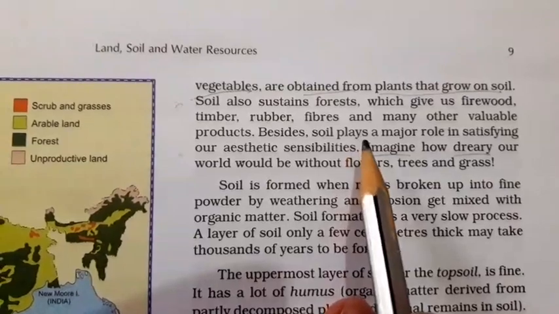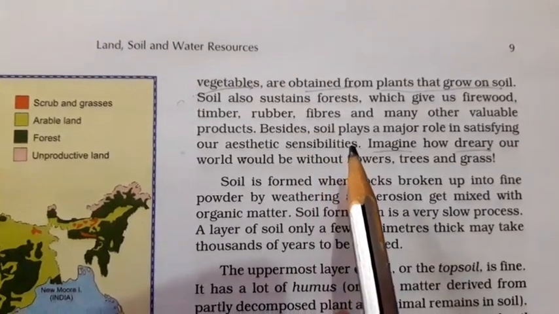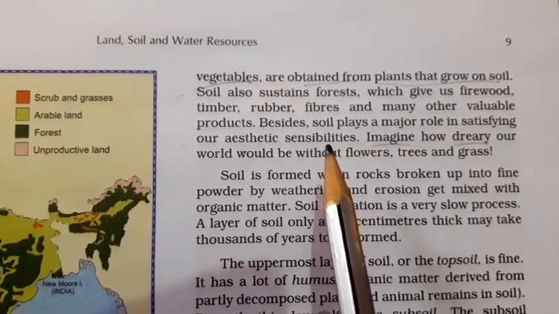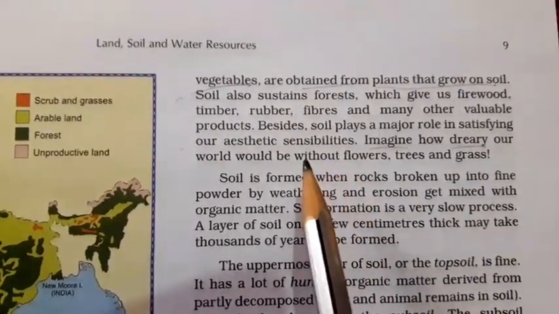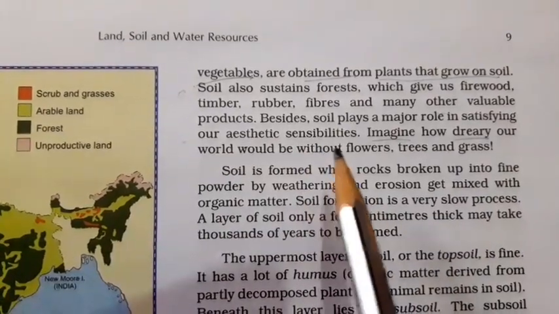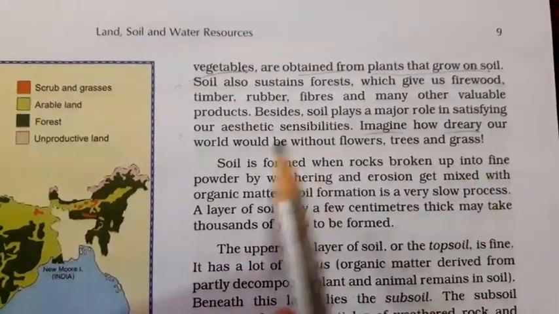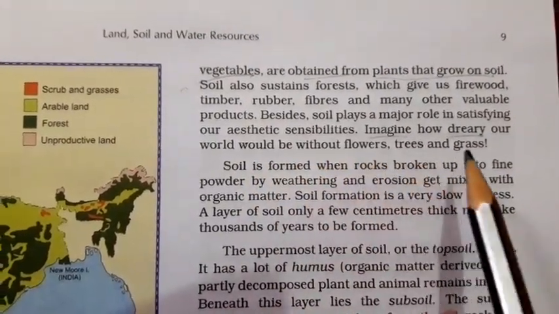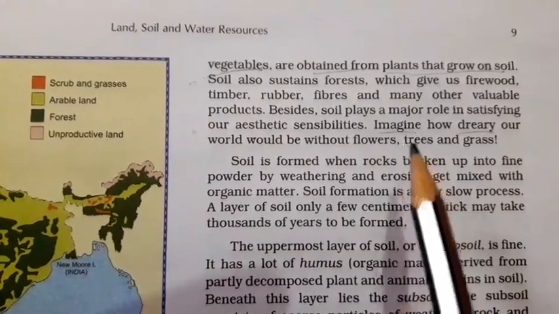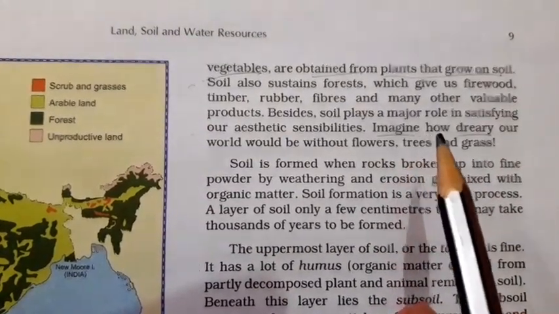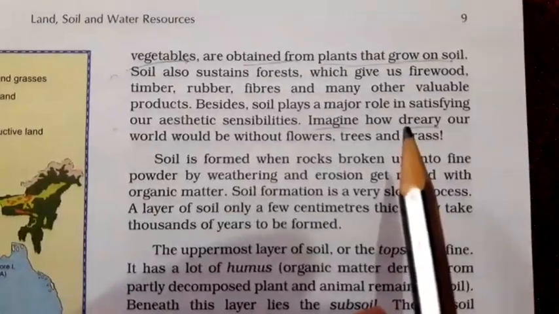Besides, soil plays a major role in satisfying our aesthetic sensibilities. Our human nature looks at beautiful things, and those can be flowers, trees, grass and other sceneries. Imagine how dreary our world would be without flowers, trees and grass. If flowers, grass, trees are not there, what will you look at? And how will this world look? It will be dreary. Dreary means it will be boring.